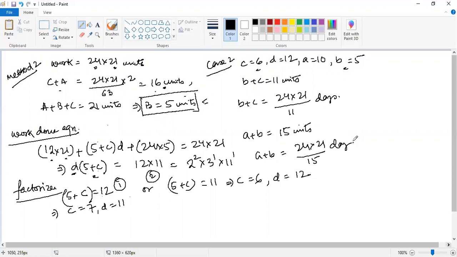Now just simply tell me, we have an information that the difference between A plus B and B plus C was given to be 6 days, isn't it? A plus B कितना काम कर रहा था in X days and this is X plus 6 days. क्या इन दोनों का डिफरेंस मेरा 6 है?